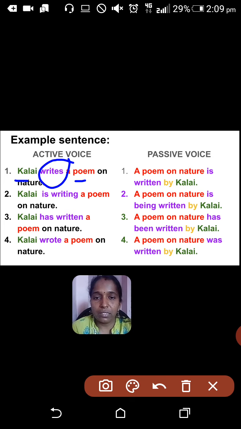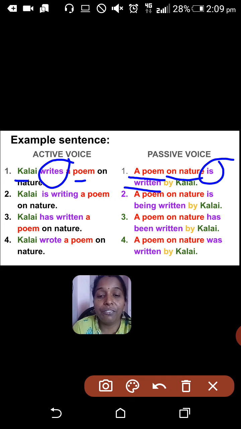Writes is the verb. This writes is in simple present tense. That should be changed like this: a poem on nature is written by Kalai. A poem is the object, I have brought it to the front, and on nature is extra, isn't it, that can be added with the object here. Okay, so a poem on nature is written by Kalai.